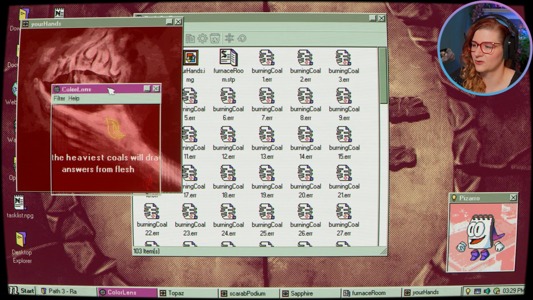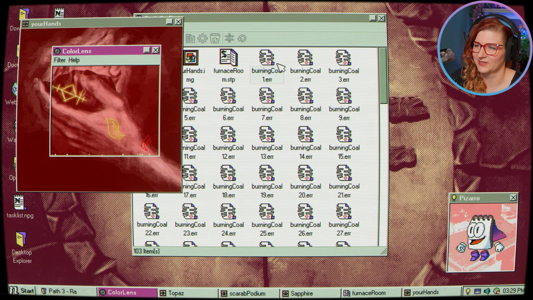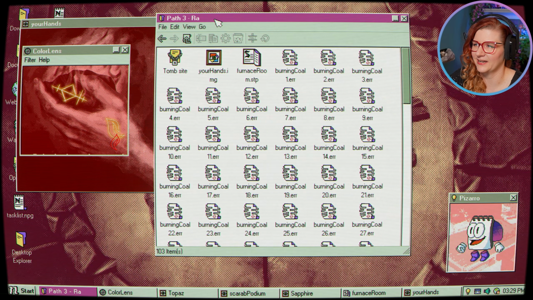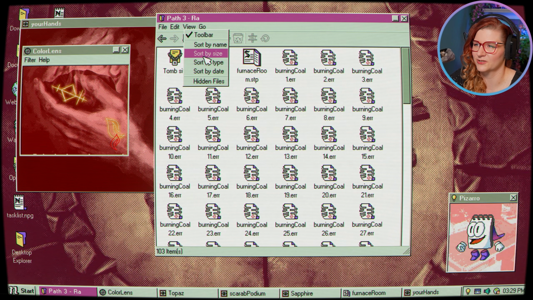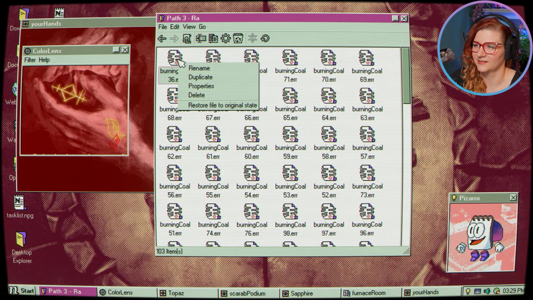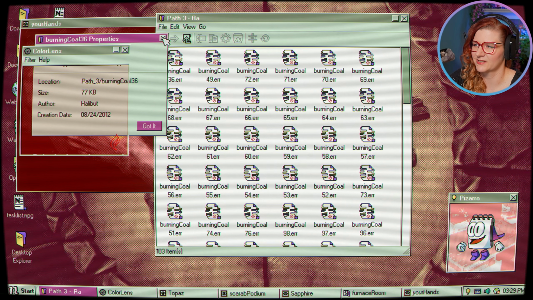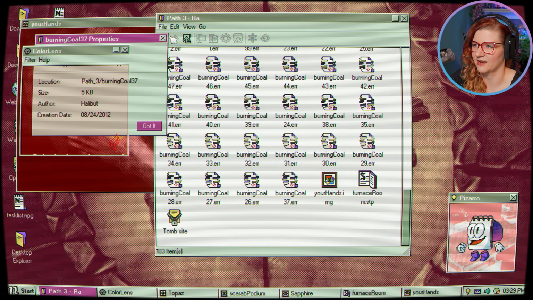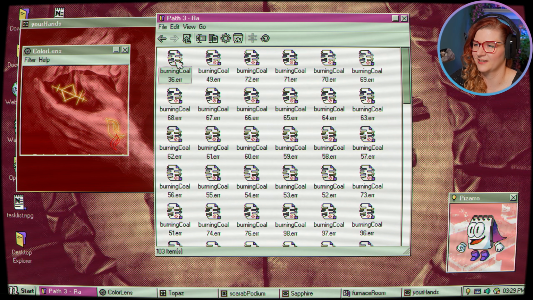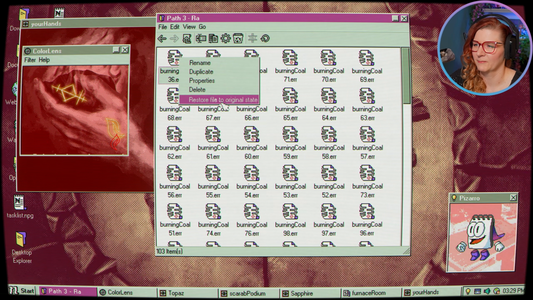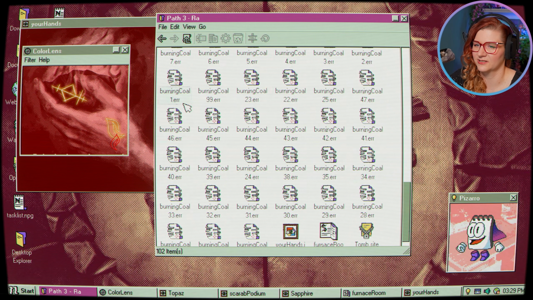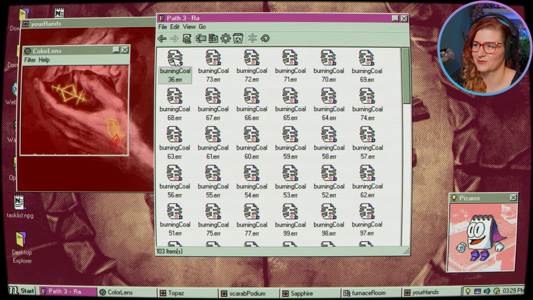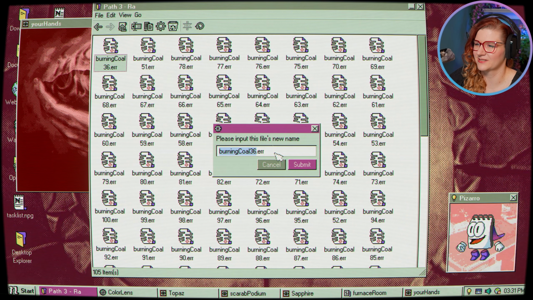And it says only the heaviest coals will draw answers from flesh. Okay, so we have to find the biggest file. Can we organize? Yes, sort by size. And then, is this the biggest one? This one is 77 kilobytes. And this one on this side is, yeah, okay, 5. So the heaviest one is up here, 36. We can restore the file to the original state. Okay, what happened to it? Because it kind of went away for a little bit and now it's back. Okay, so do I just rename it to what? Image?